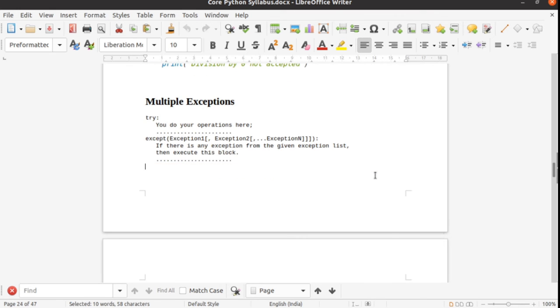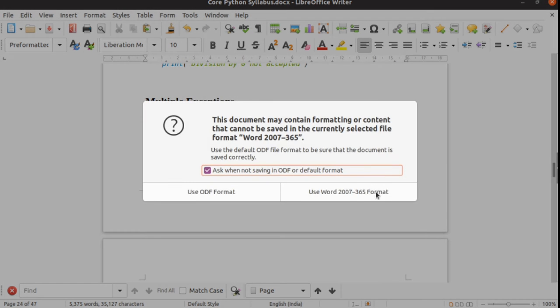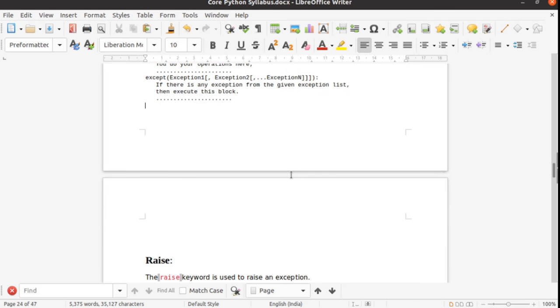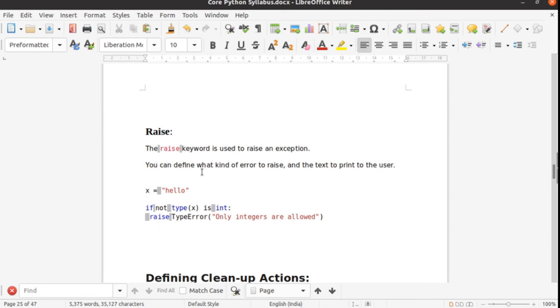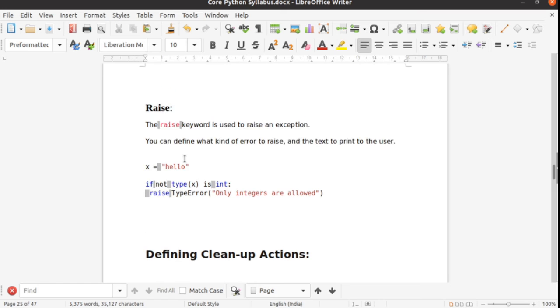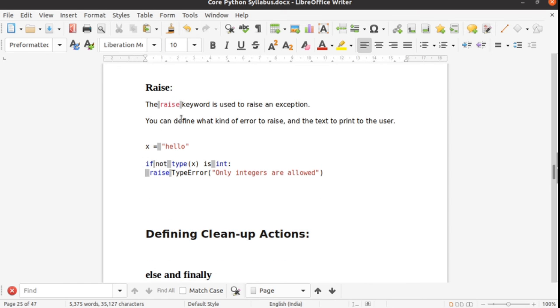I do not want to run it here, I want to run it in the last part we have discussed about. Then we will see raise here, and then we will learn about the next thing in the next class,